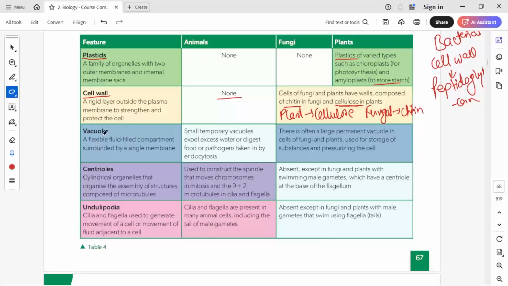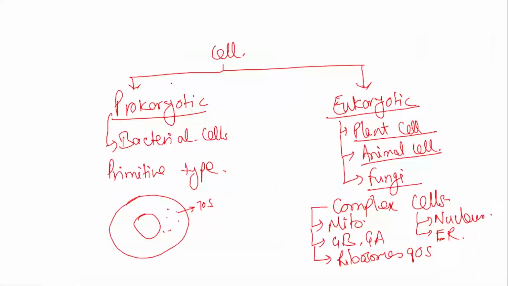Next is the vacuole. These are flexible, fluid-filled compartments surrounded by a single membrane. What do we understand by a single membrane or a double membrane here? Earlier we were talking about two outer membranes and an internal membrane. Just as we understood that the plasma membrane is made up of a double layer of phospholipids, it will be something like this, and it will continue and continue.